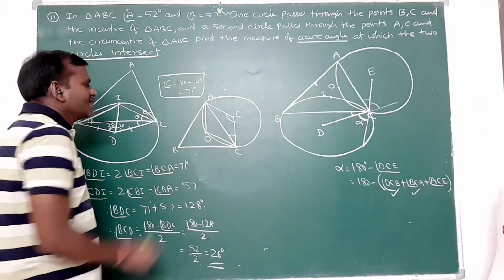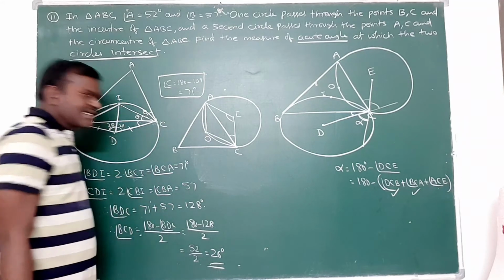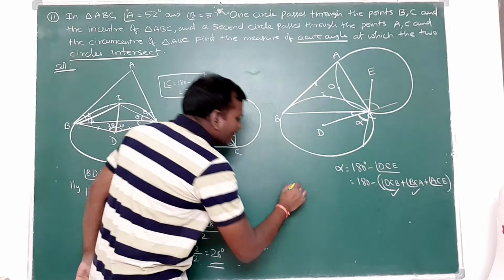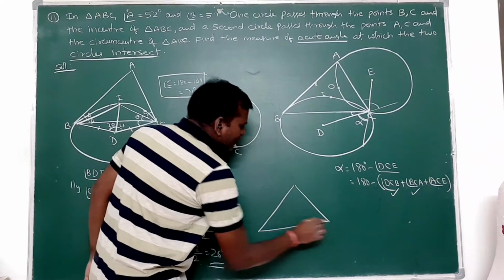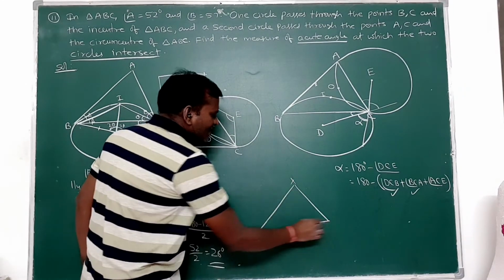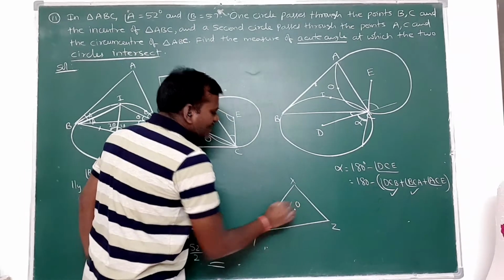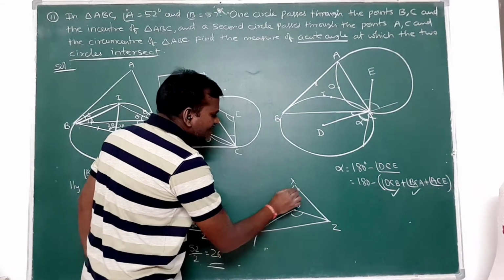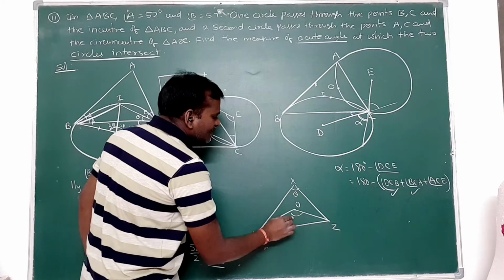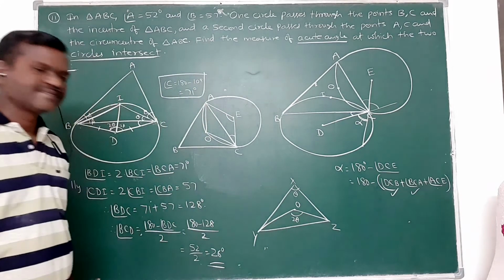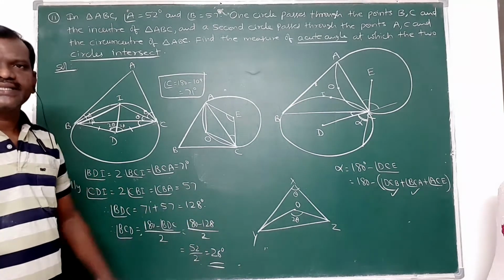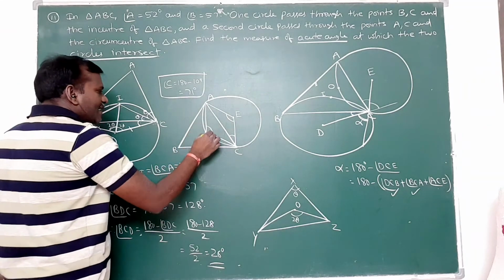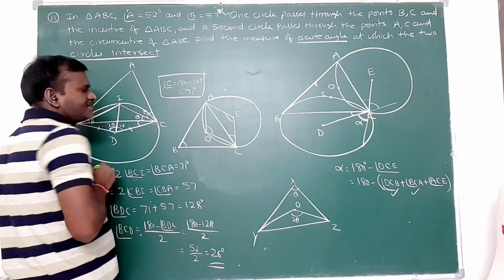Here, since O is the circumcenter, what is the circumcenter property? It means that in any triangle, if this is the circumcenter, then this angle is twice that angle. Suppose this is theta, then this is 2 theta. That property only I want to use here. So this angle can be written as 2 times this one.